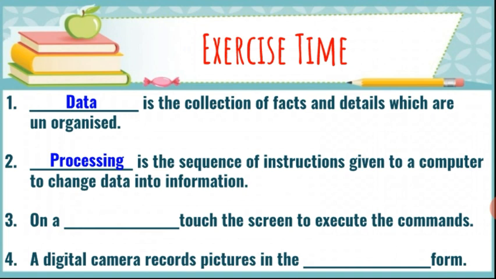Students, when we enter anything to the computer with the help of input devices, processing is the sequence of instructions. It means after entering the data, the computer processes it. Clear? To give the output. Now next question is: on a dash you touch the screen to execute a command. On a touch screen you touch the screen to execute a command. A digital camera records pictures in the dash form. A digital camera records the pictures in the digital form.